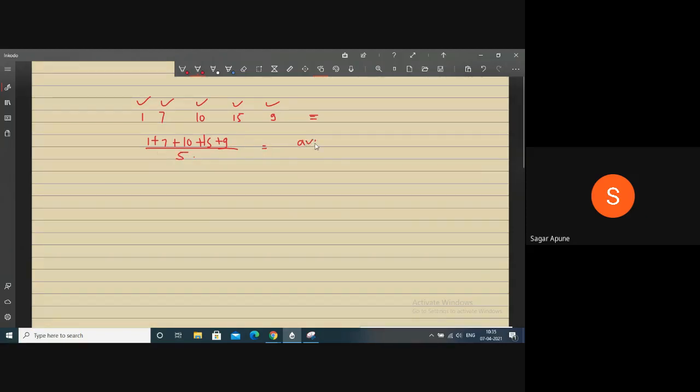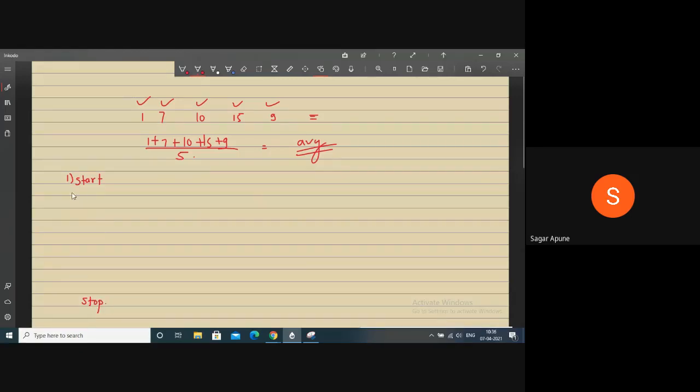This is your average. What is the value? You can calculate it. This is the average of these five numbers. So we have to develop an algorithm for this. First step is start, and the last step, whatever I have written here, is stop.